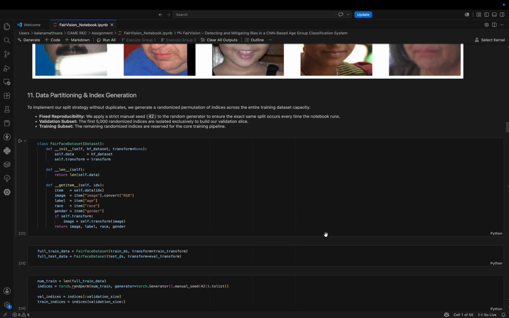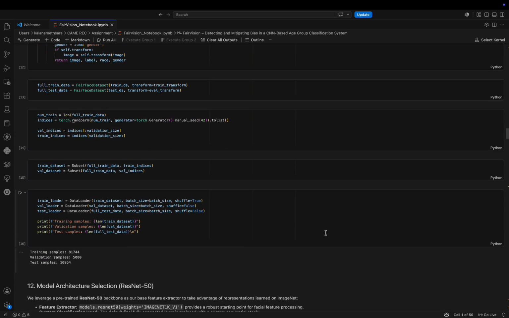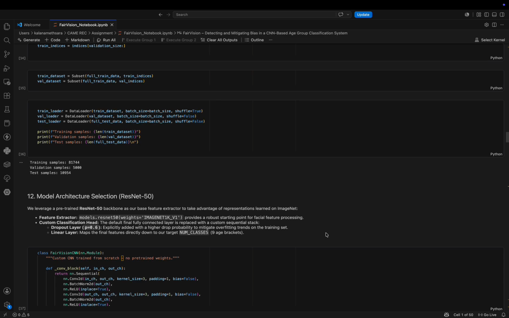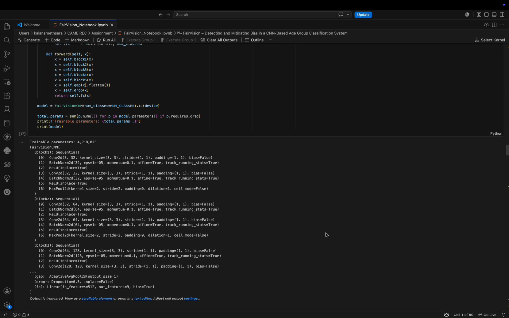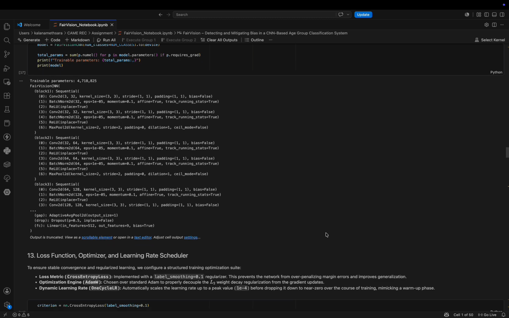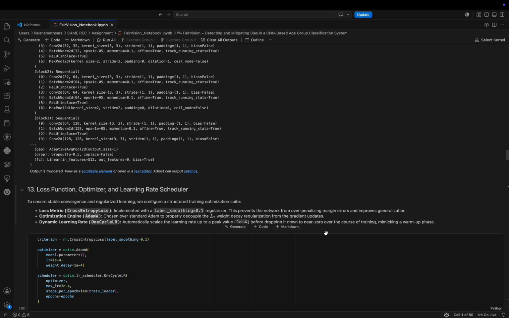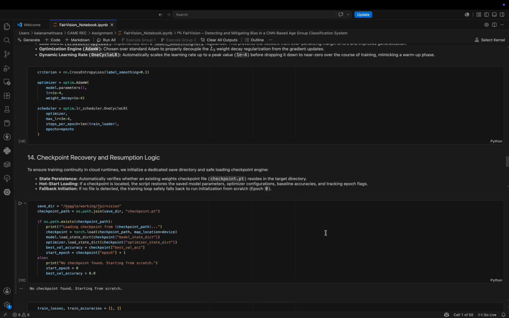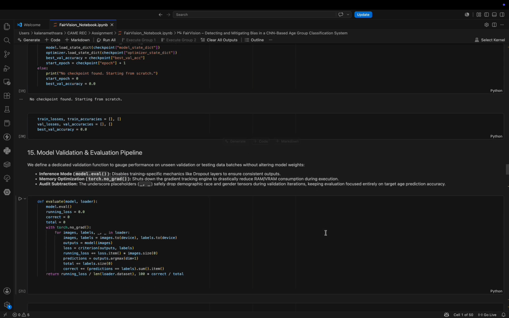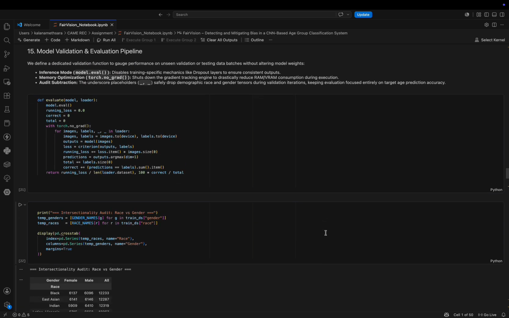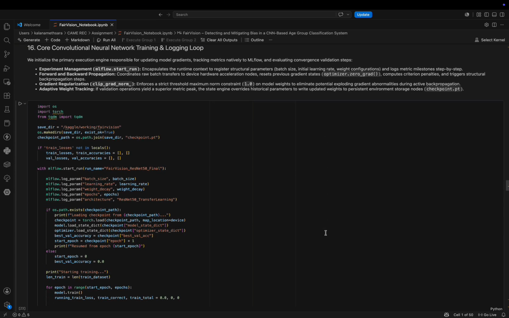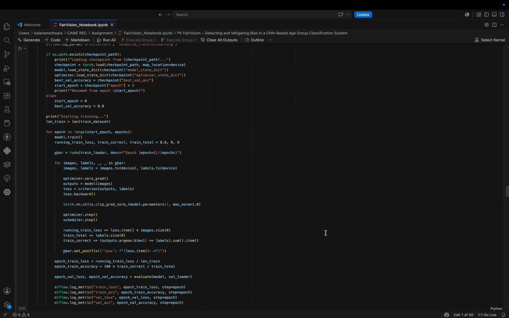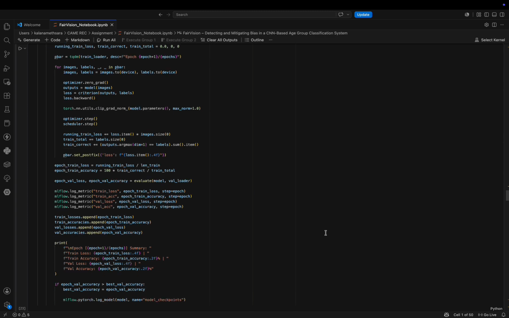To help the model learn better, we use two different image settings. For training, we use data augmentation. It means we randomly flip, rotate, and slightly change the colors of the pictures so the model learns to recognize faces under different lights and angles. For validation, we keep the picture completely clean and normal.